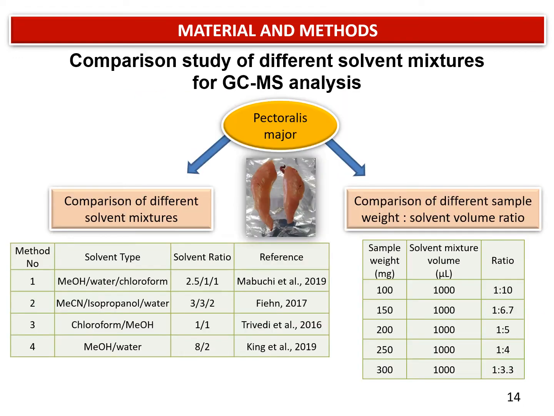In the extraction methods comparison study for the pectoralis major, we are comparing 4 different types of solvent mixtures, number 1 until number 4. The selected method will be further compared on different sample weight to solvent volume ratios. So we are comparing another 5 different ratios here.